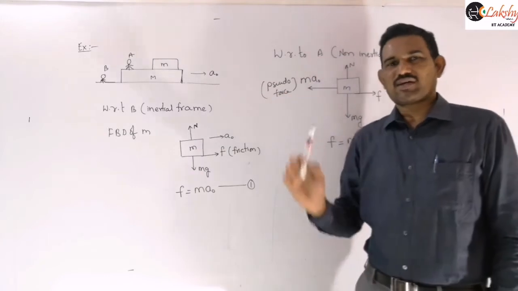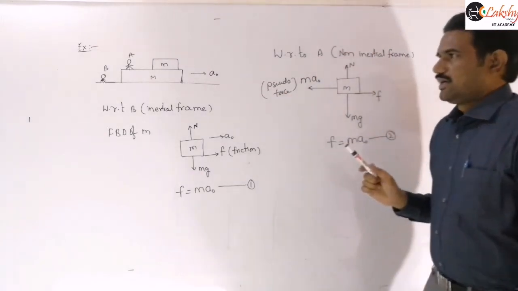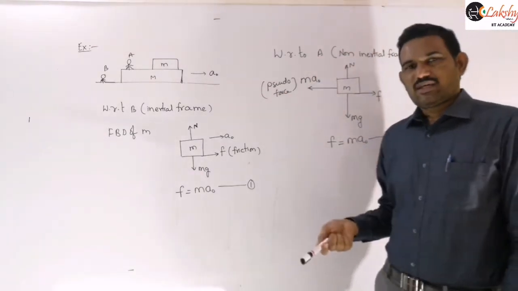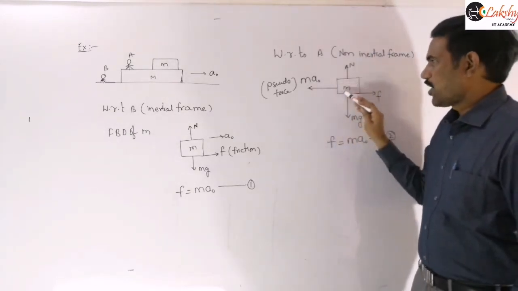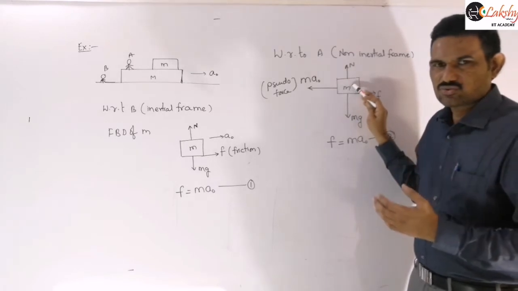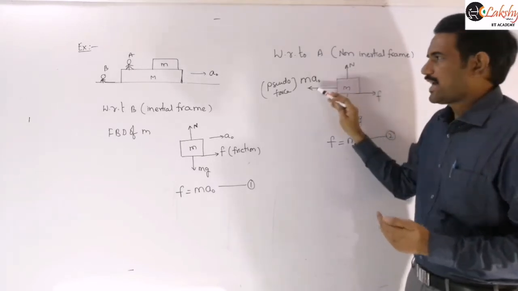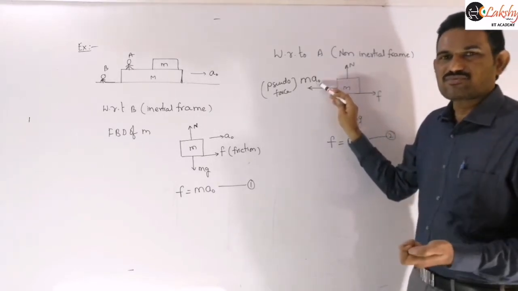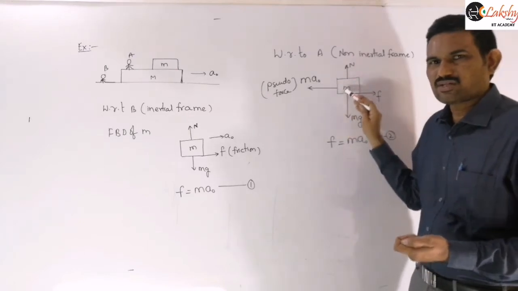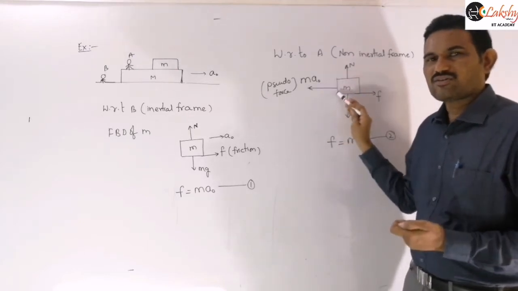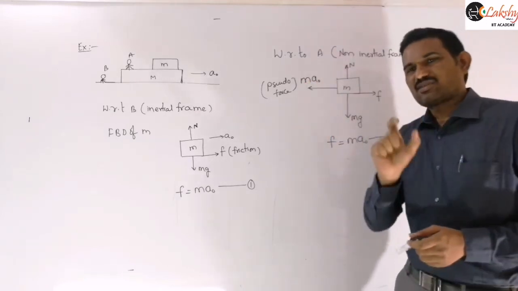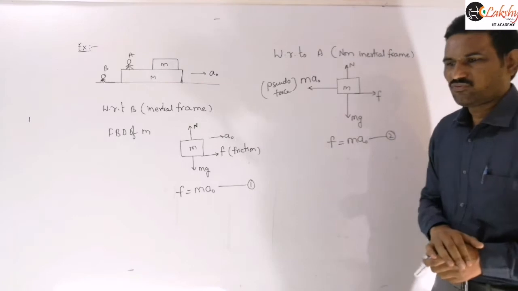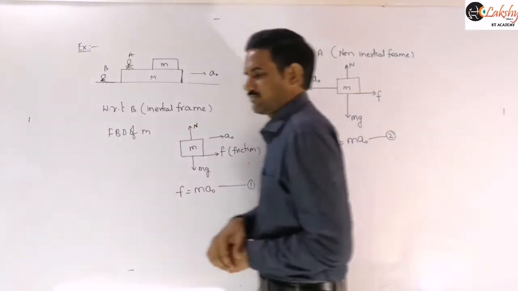We should take the mass of the object on which we are applying the pseudo force, into the acceleration of the frame of reference. That gives the magnitude of the pseudo force. So that is about the pseudo force here, right?